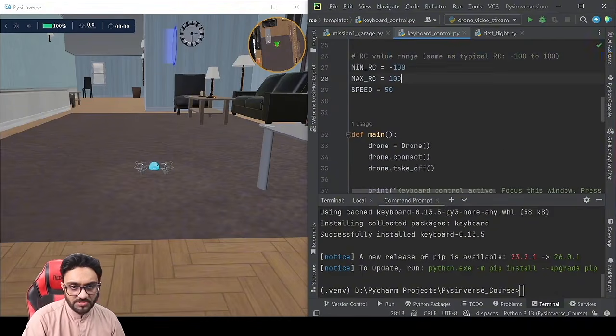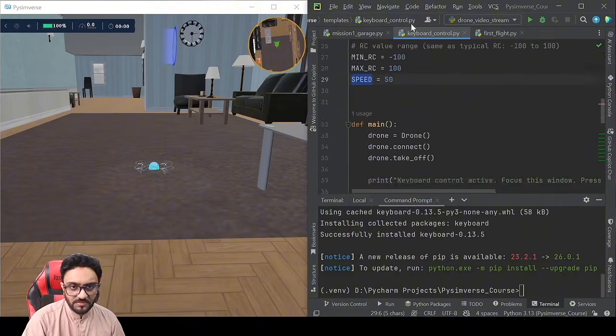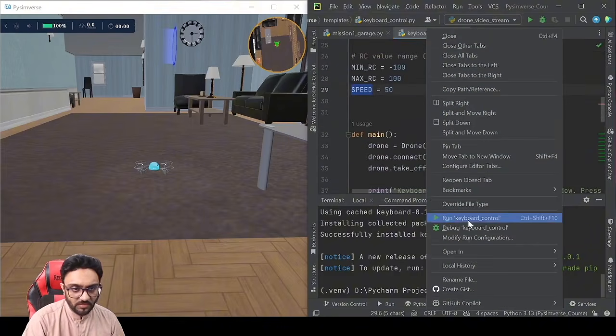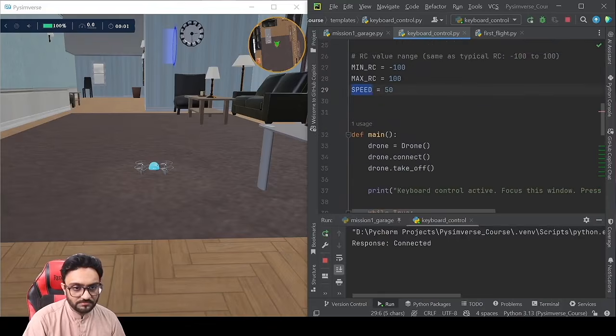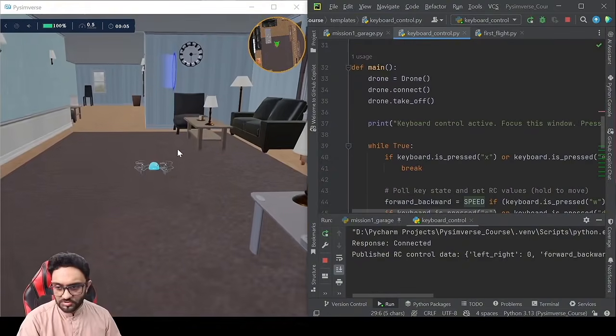RC value range. Okay, so minimum RC, maximum RC, speed. Okay, seems fine to me. Let's run it and see if it will work. There you go, the drone is in the sky